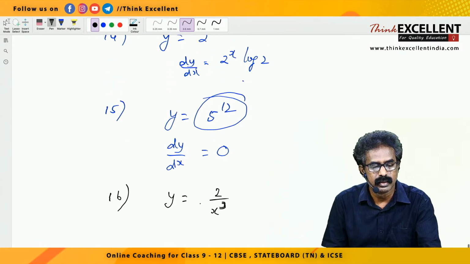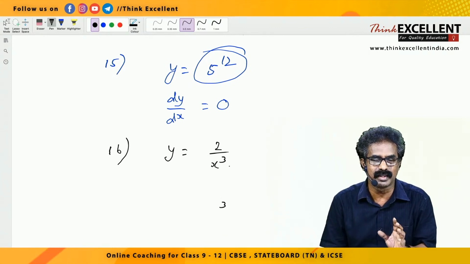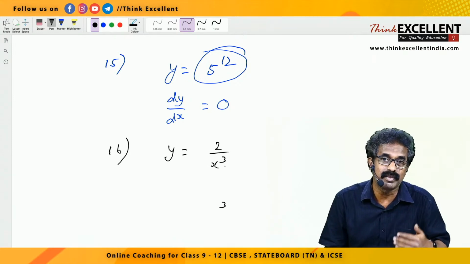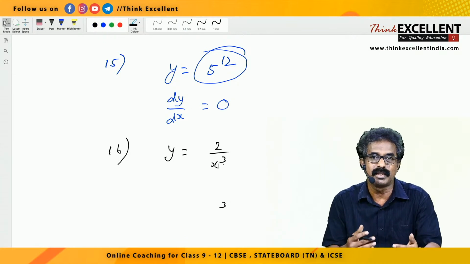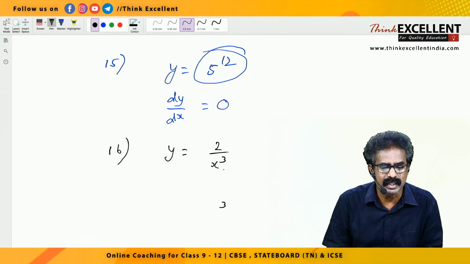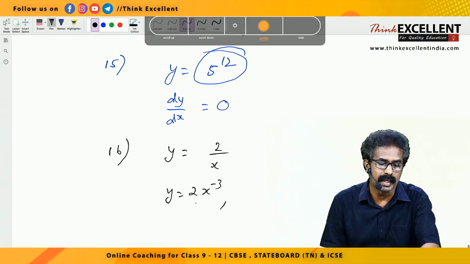So you have to rewrite it, right? Don't apply the quotient rule. Some of you may think so, numerator, denominator, we have to go for the quotient rule. No. I haven't taught the quotient rule so far; later, after studying everything, those problems will come. Here 2 is a constant only. So now you rewrite, take it to the numerator. y equal to 2 into x raised to minus 3.